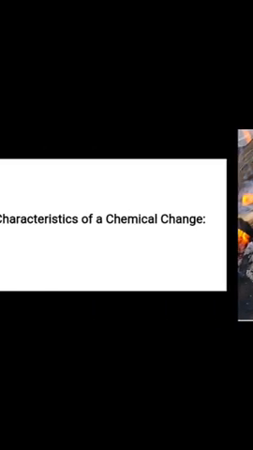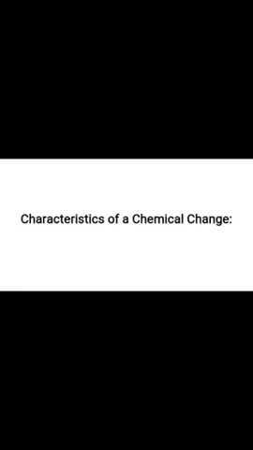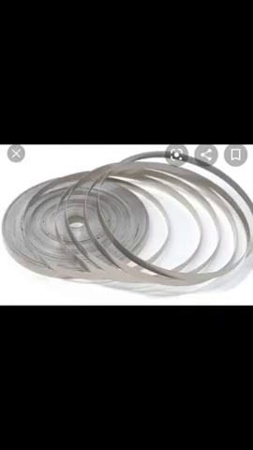Now we are going to study some characteristics of chemical changes or chemical reactions, so that you will be able to identify or categorize a chemical change. Let us start with the burning of magnesium ribbon. This is the figure or picture of magnesium ribbon. It looks like this.